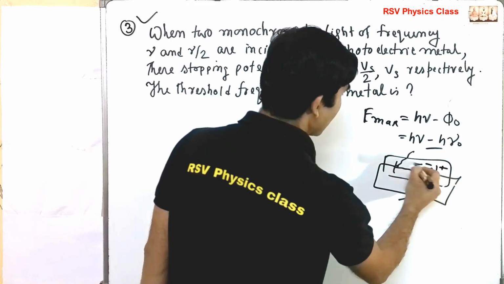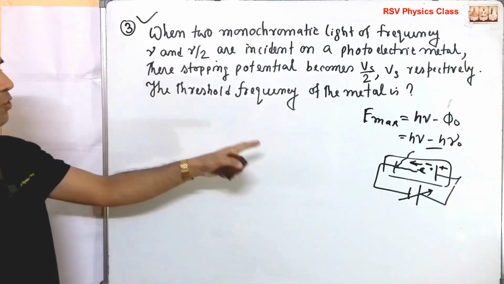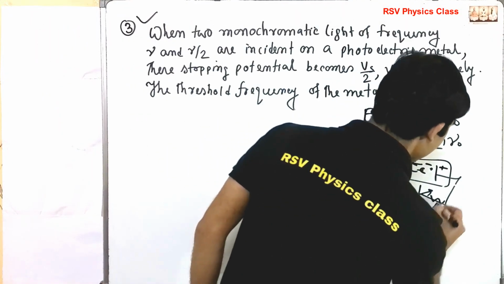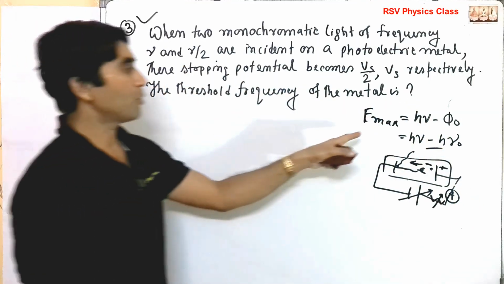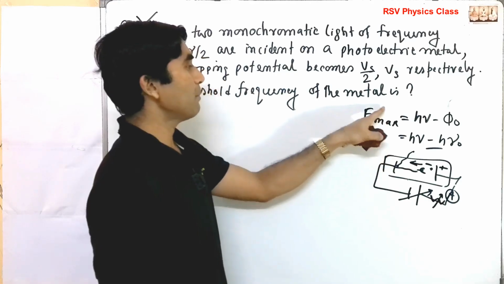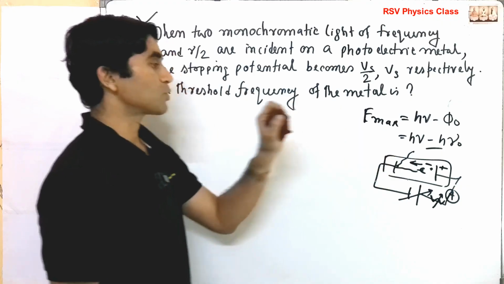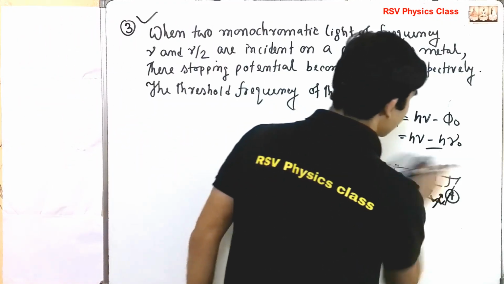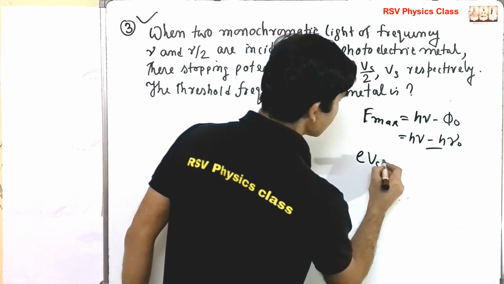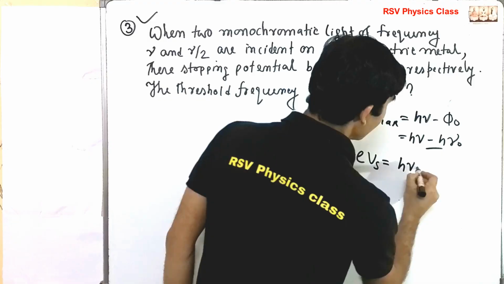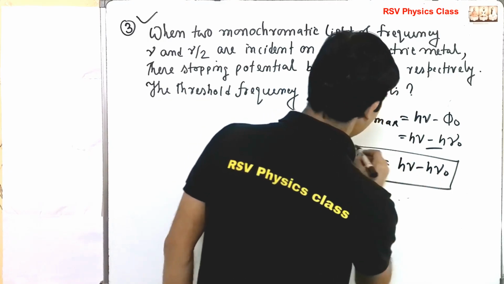So after some negative voltage, no photoelectric current will be detected here. The ammeter is kept here. So this is the system. You have to give a negative bias so that the maximum kinetic energy of this emitted photoelectron will be stopped. So how is it? You can write, basically if the stopping potential is Vs, then e into Vs equals h nu minus h nu 0. So this is the stopping potential. So this is the fundamental equation.